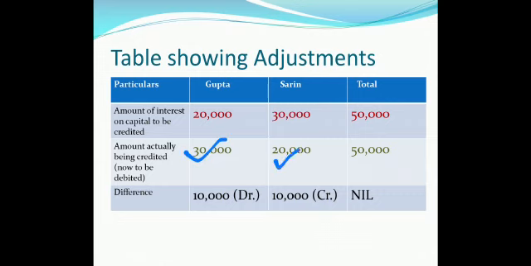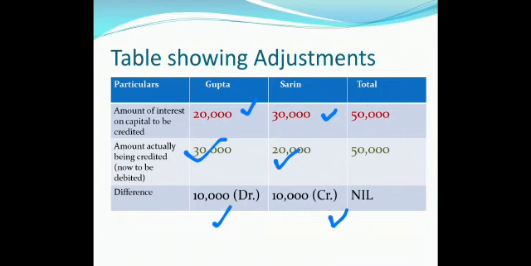This is clear? Now we will move on vertically. We will see the column of Gupta first. Gupta needs a credit of 20,000 and then the debit is 30,000. See, there is a net effect of 10,000 debit. Then Sareen has to get the credit of 30,000 and a debit of 20,000. Then the net effect is 10,000 credit.